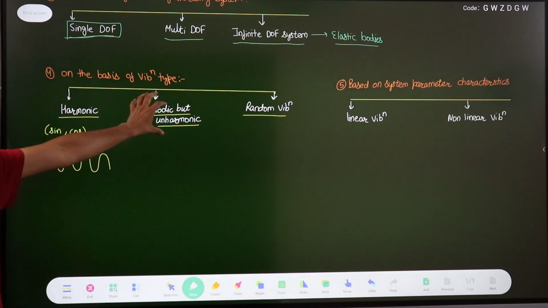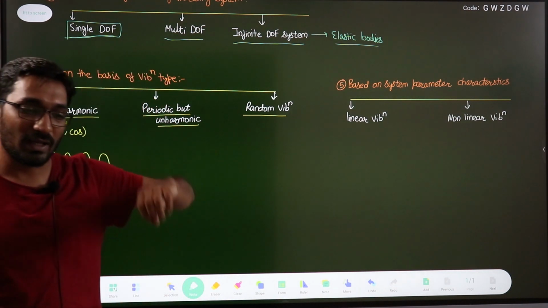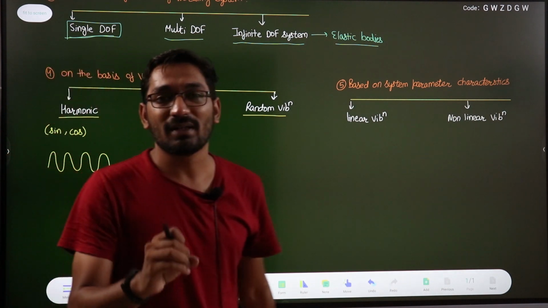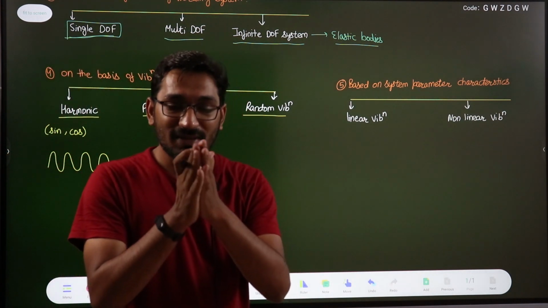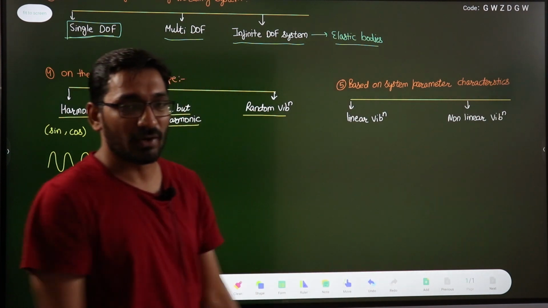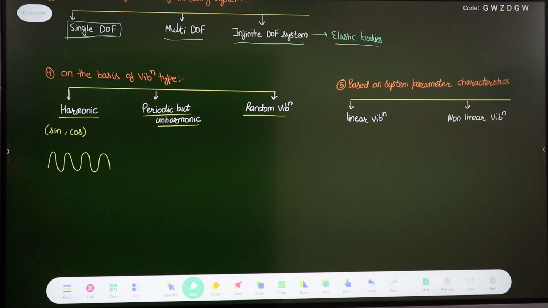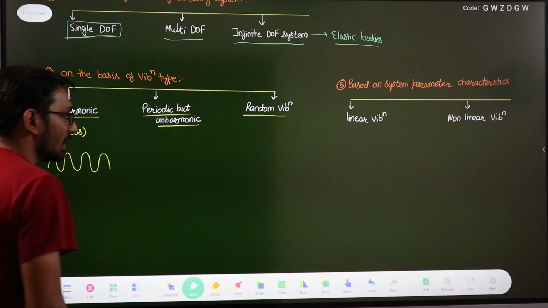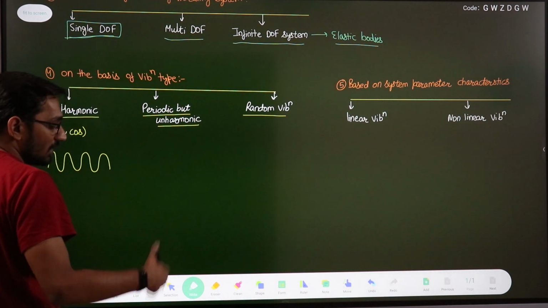The most important thing is that it has to repeat itself after some constant period of time. They are not a function of sine theta or cosine theta.